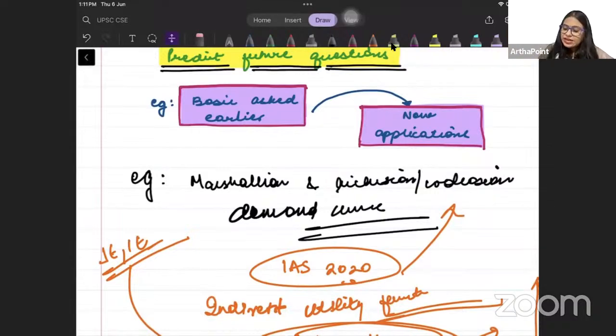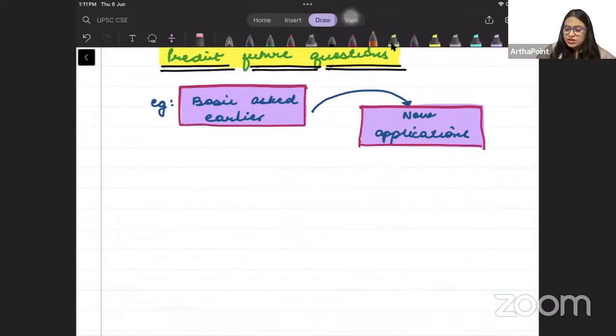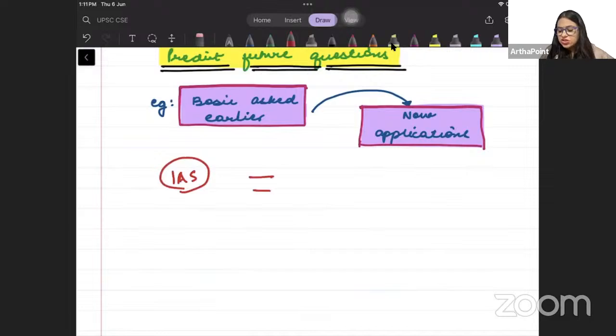When I take any topic class, beta, like if I start with you on Monday with the first class, I will tell you that from this topic in IAS Economics Optional, these are the questions that have been asked.